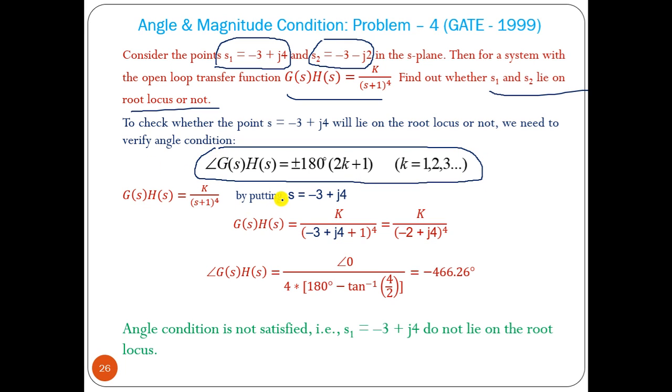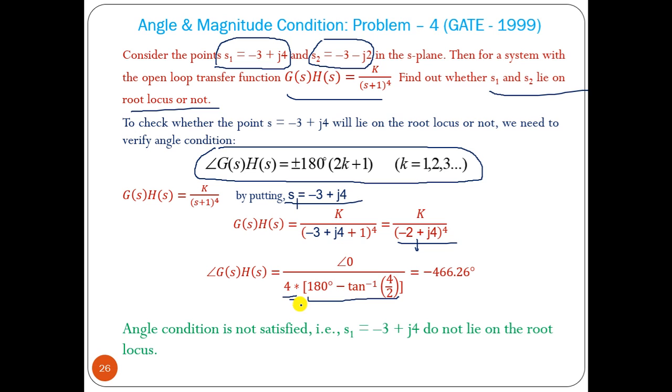So now what we have to put? We have to put the s value, this is s1, in the transfer function, so we get this factor. Now this is to the power 4, and for 1, it will be 180 degree minus tan inverse 4 by 2, this is minus a plus b. This is the factor for one pole, but we have 4 poles, so the angle will be multiplied by 4.